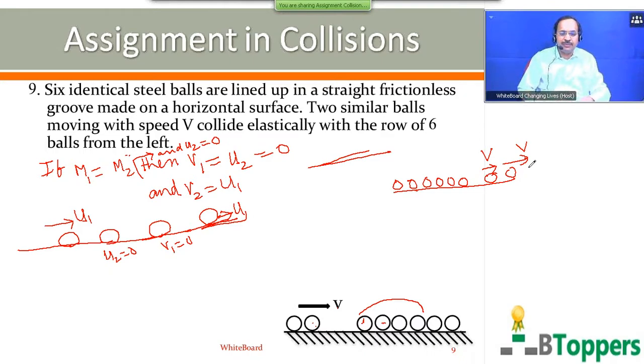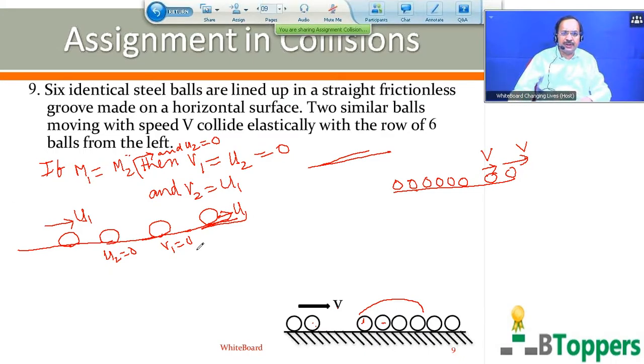That will be the situation. That means you have to apply the same condition repeatedly.